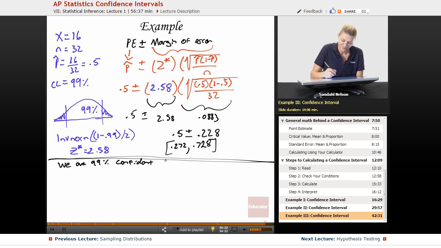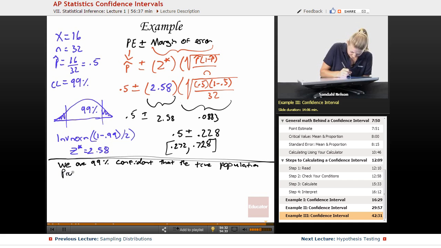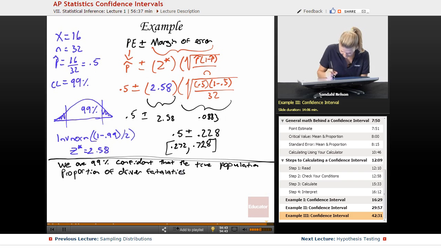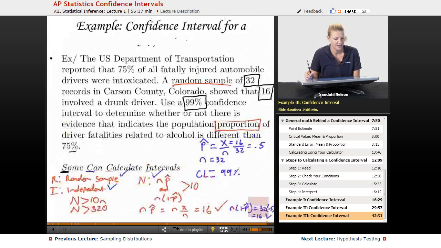So we are 99% confident that the true population proportion of driver fatalities, and if we go back one more time, it's driver fatalities, and we took a random sample from this Carson County. So that's actually the only place we're going to be able to draw our conclusions about.